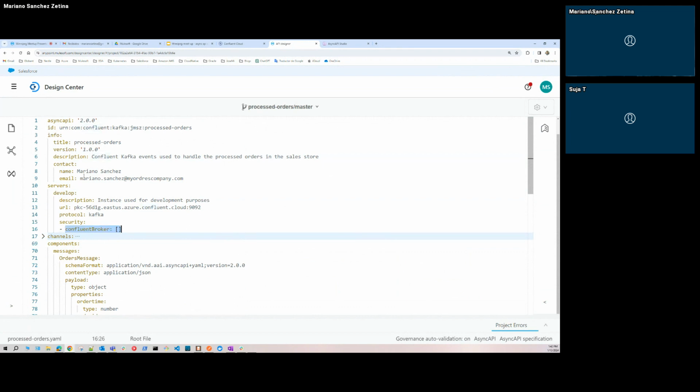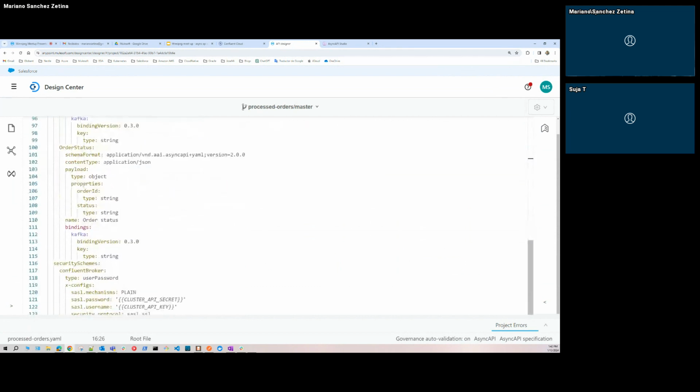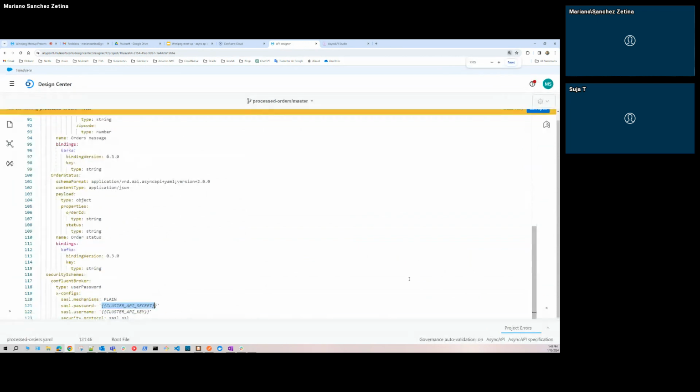Because my Confluent Kafka protocol is secured by a user password protocol using something called SASL. That is plain, and it requires me to send in an encrypted way the cluster API secret and the cluster API key. I cannot scroll down because of the zoom.